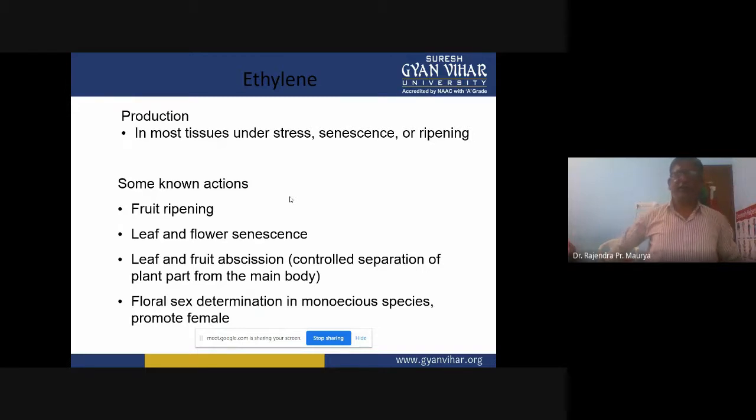Obviously if we want to increase the production, we want more fruits, then we need to promote the female flowers. So we can use the ethylene hormones to increase the femaleness or female flowers in the plants. This ethylene hormone plays very important roles for floral sex determination as well as to promote femaleness in the plants.